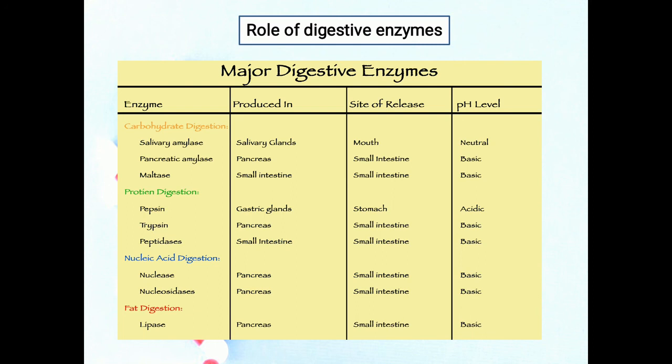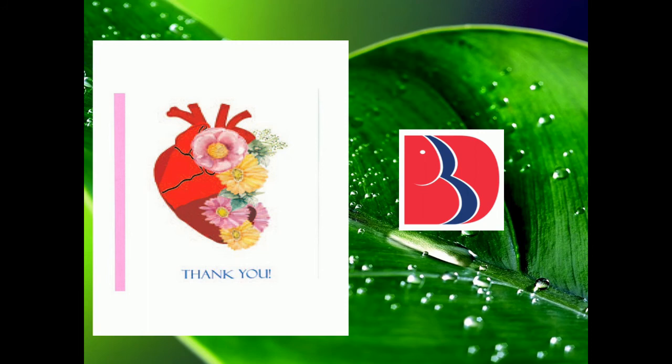Now, the brush border is a group of enzymes which is also secreted by the small intestine. The brush border contains dextrinase, maltase, sucrase, lactase, enterokinase, peptidase, aminopeptidase, dipeptidase, nucleosidase, and phosphatase. These are all the enzymes secreted by the small intestine. So these are the basic major digestive enzymes which act in their respective organs. So this is all about the digestive system.